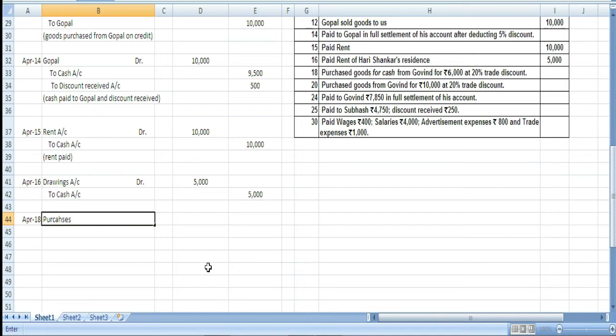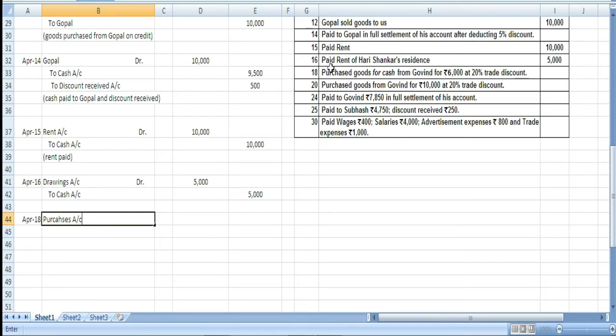We will not write down any name because we are not purchasing those goods on credit. Instead, we are purchasing those goods for cash. Okay.